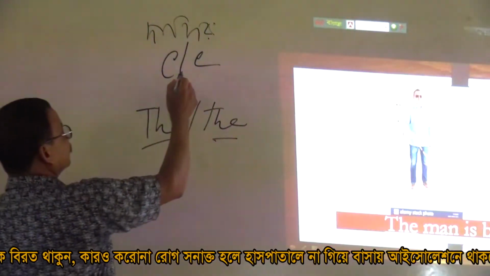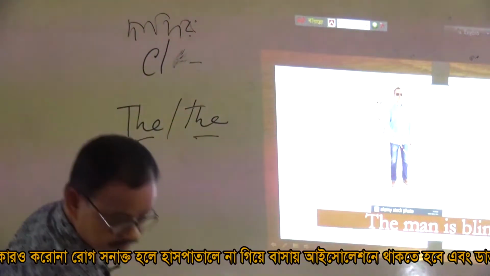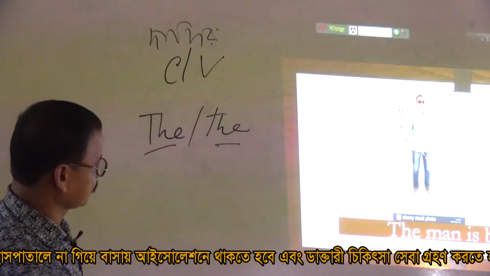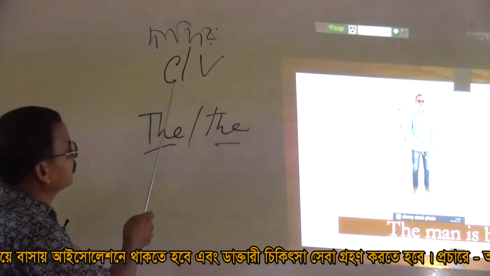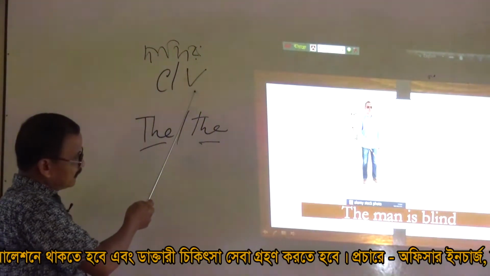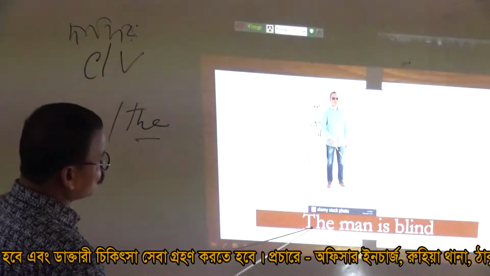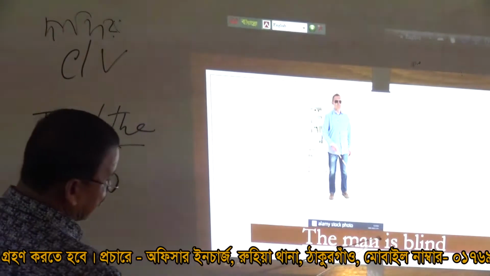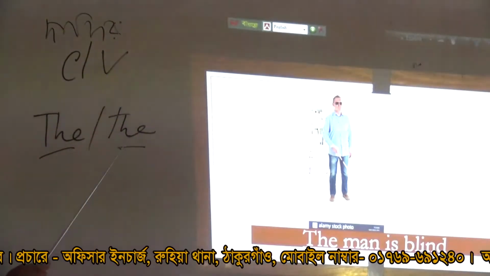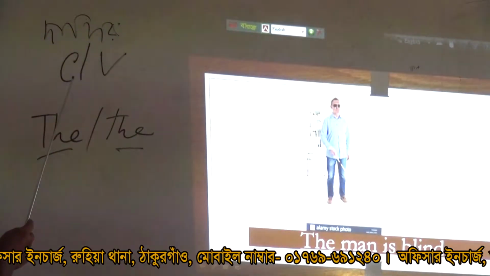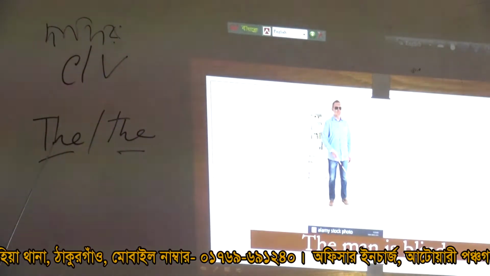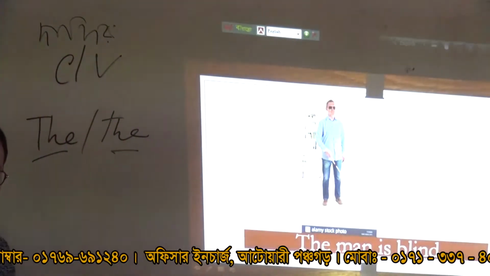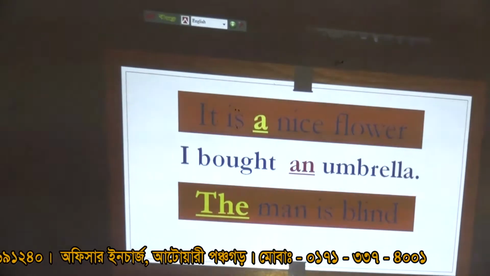Remember CV. C means consonant, V means vowel. If the first sound of the following word is a consonant, we pronounce it as the. If the first sound is a vowel, we pronounce it as the. Be clear? Here are three sentences.